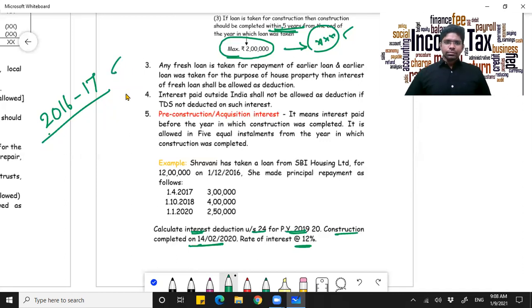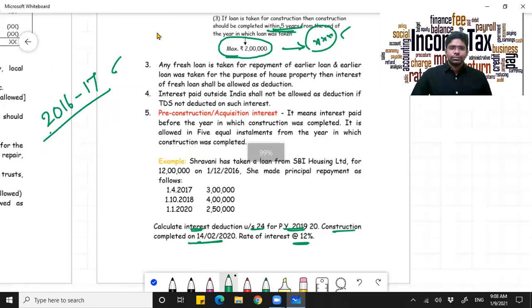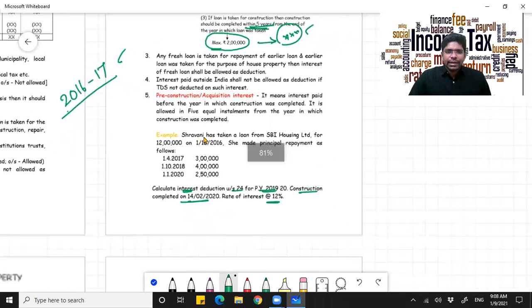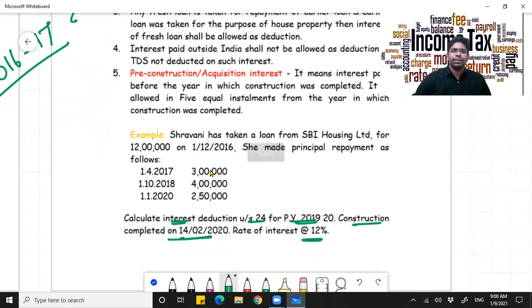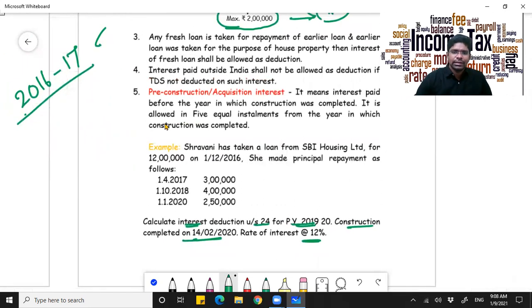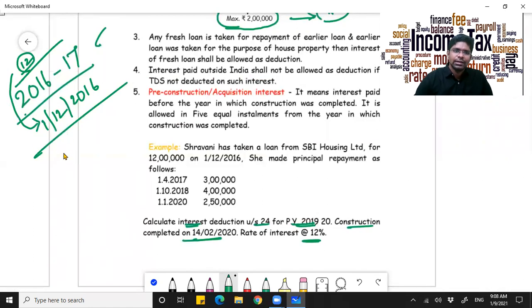Now going forward, she has taken a loan of 12 lakhs at the rate of 12%. When did she take it? Just make a note, on 1st of December 2016. A year has 12 months, so calculate proportionately.